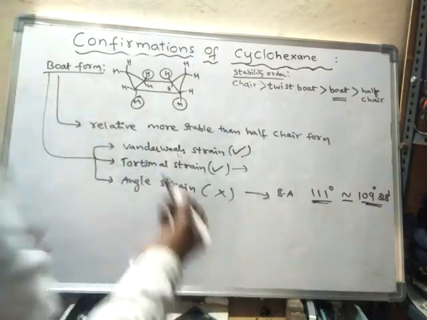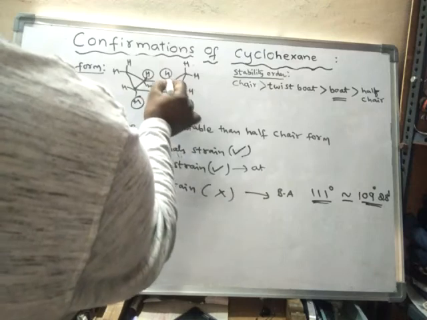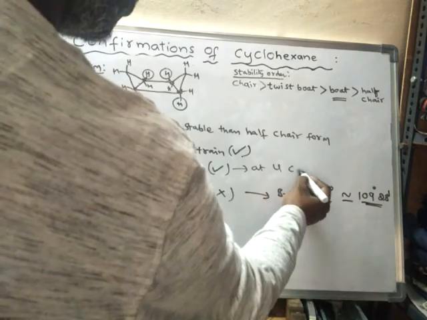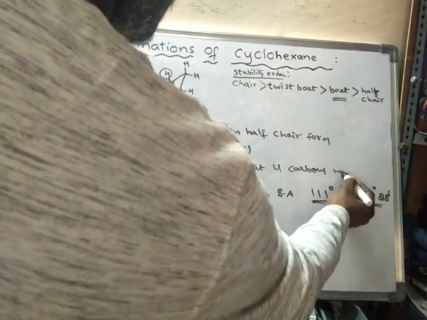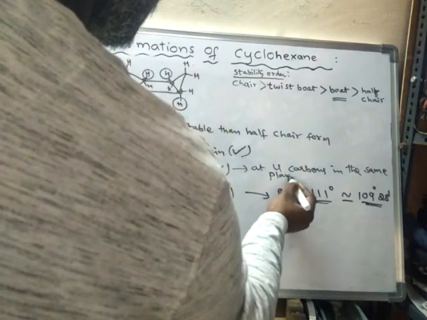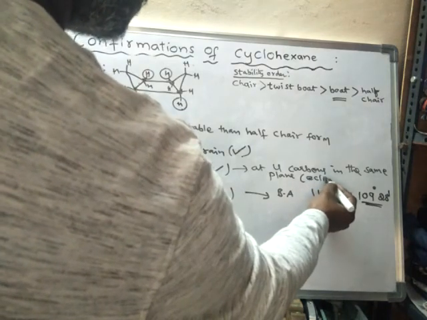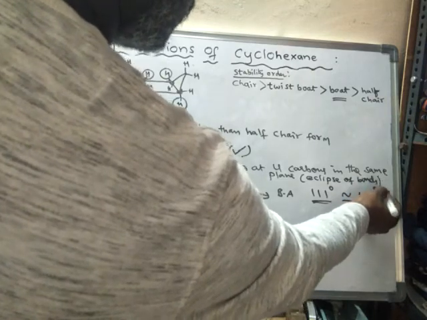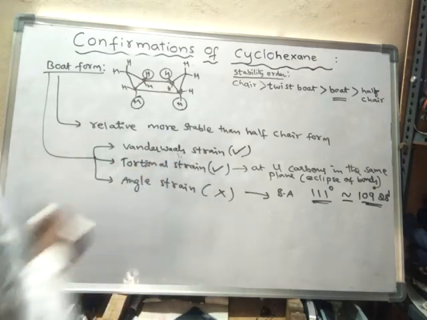Torsional strain is at these four carbons, which lie in the same plane. You will find some eclipse, so the hydrogens will eclipse. Eclipse of bonds takes place. So that is why torsional strain is present. Now, why is van der Waals strain present?